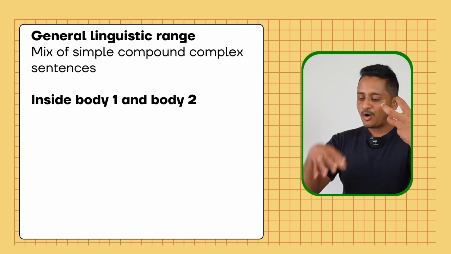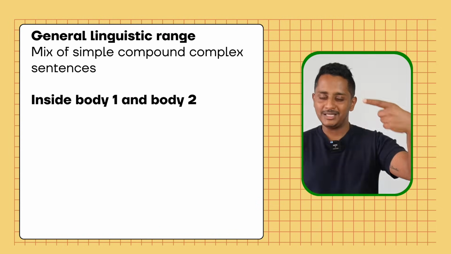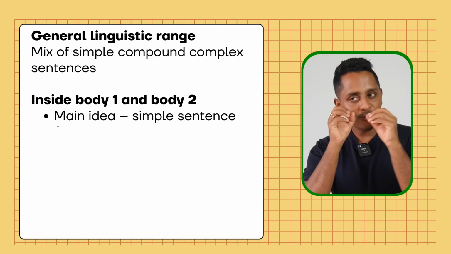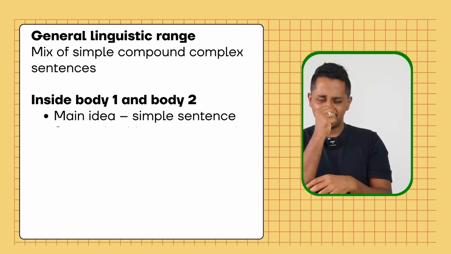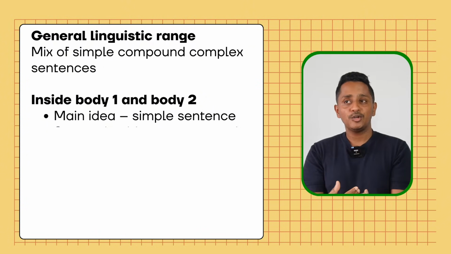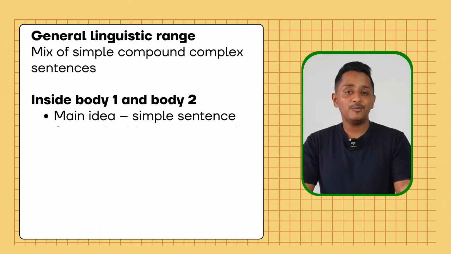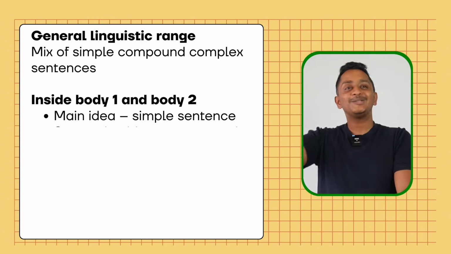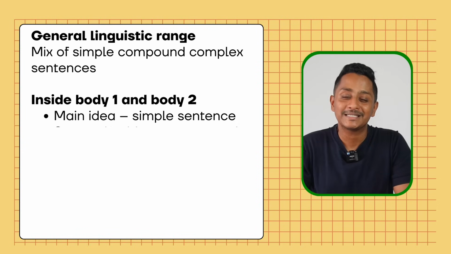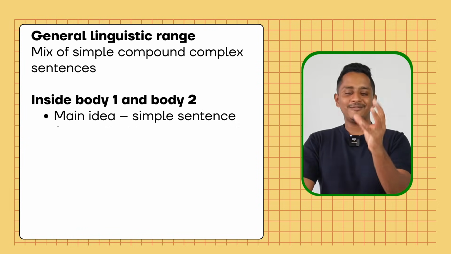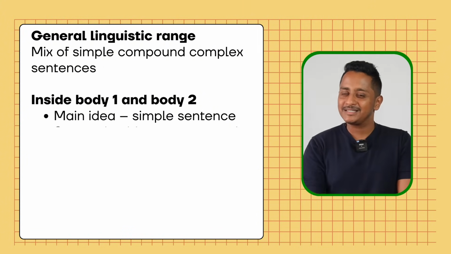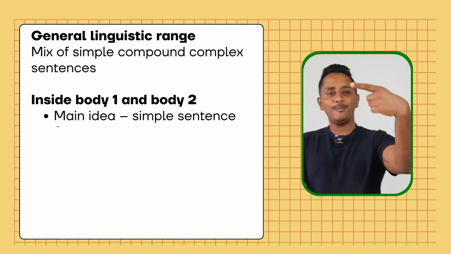So inside body 1 or body 2, like I told you, main idea, supporting idea, example, conclusion, pay more attention. Main idea, always put it in a simple sentence, because it's an idea that should not be lost. If you put a small idea in a very big sentence, it's like a small fish in the big ocean. People will not recognize the fish. People will only say, oh, the ocean is beautiful, isn't it? It will be lost. So if there is an important thing that you want to convey, put it in a small sentence. So first line, main idea, put it in a simple sentence.